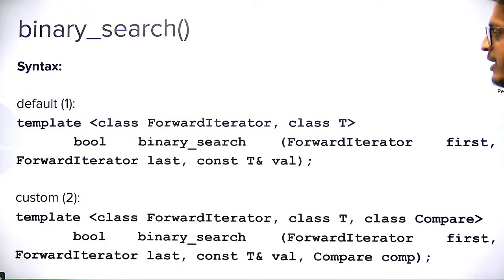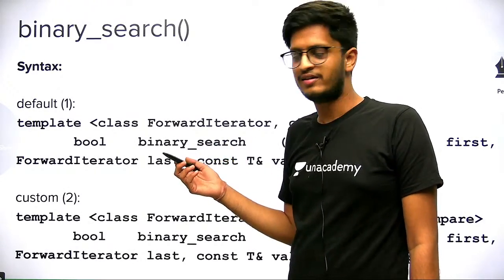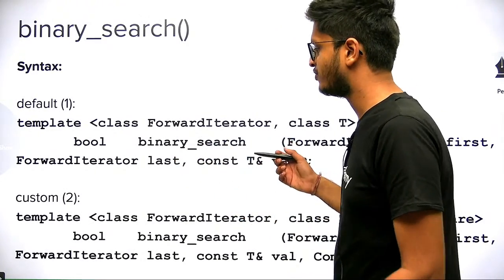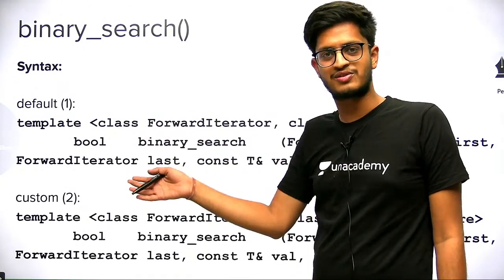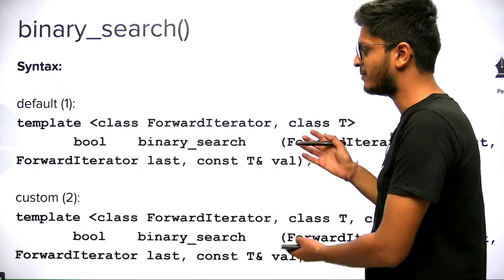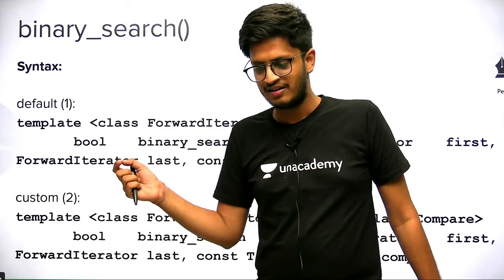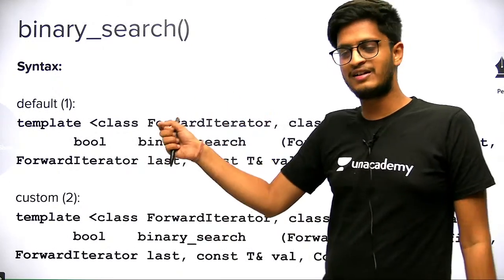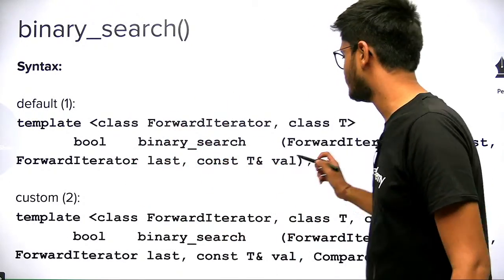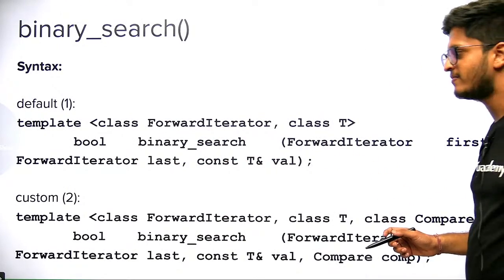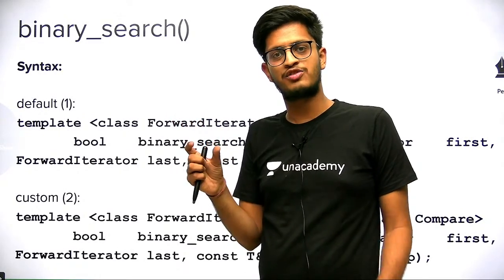So yeah, this is the concept of binary search. Since we have seen sorting and stable sort, if you are watching this lecture before sorting, I suggest that you watch the lecture on sorting first, because the templates and syntaxes here exactly match the sorting syntaxes. We have seen in detail what this syntax means, what the return type is, what these iterators are and everything. Binary search works for any container that supports forward iterators.